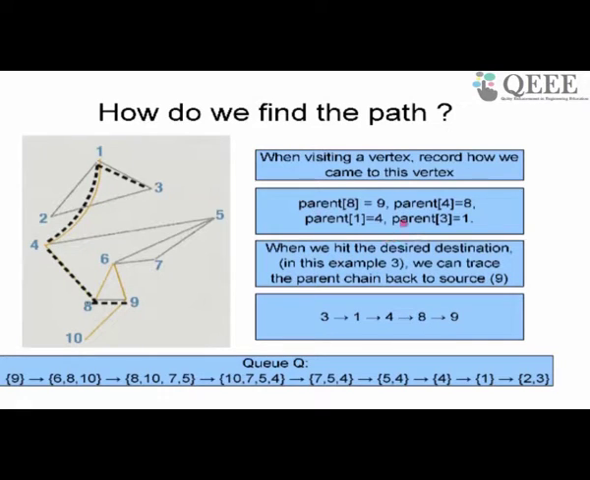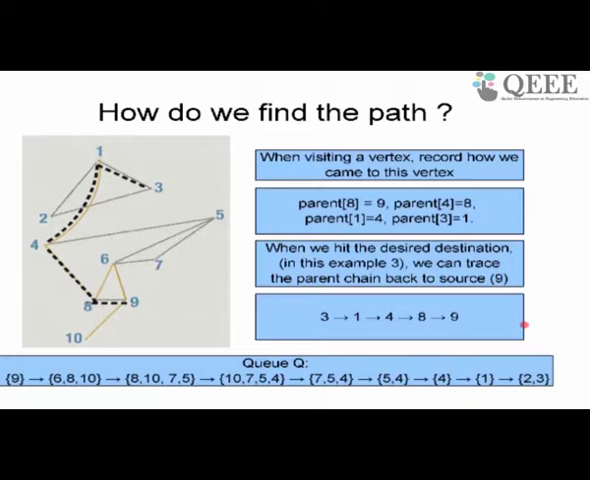So if I keep this kind of parent data structure, then it's easy for me when I reach 3, because 3 is the target for me. When I reach 3, how do I trace the path back? I just look at the parent of 3, that gives me 1. I look at the parent of 1, that gives me 4. I look at the parent of 4, that gives me 8. I look at the parent of 8, that gives me 9. So I can print the path just by tracing the parent.